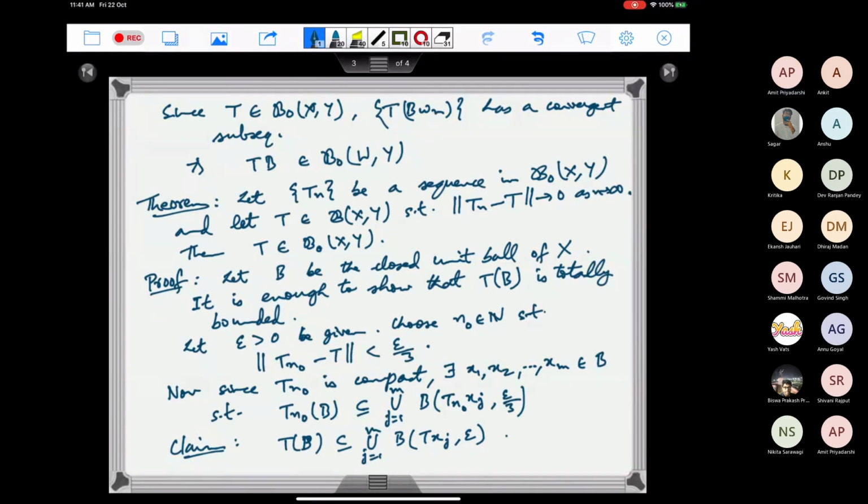Then we will show that T compact is equivalent to the adjoint T star being compact in Hilbert space. That is true in Banach space also, but we did not talk about the adjoint of an operator in Banach space. In Banach space the adjoint is also defined, but if you have a bounded linear operator from X to Y, then the adjoint T star is defined from the dual Y star to X star.